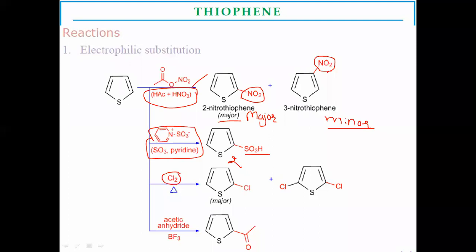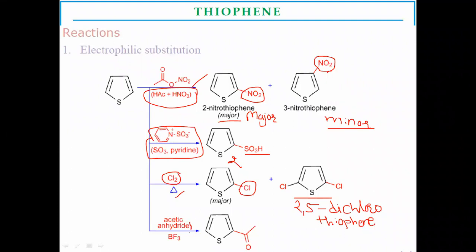Another electrophilic substitution reaction is halogenation. For halogenation, chlorine is used. For example, chlorination occurs with thiophene. The major product is 2-chlorothiophene and the minor product is 2,5-dichlorothiophene.